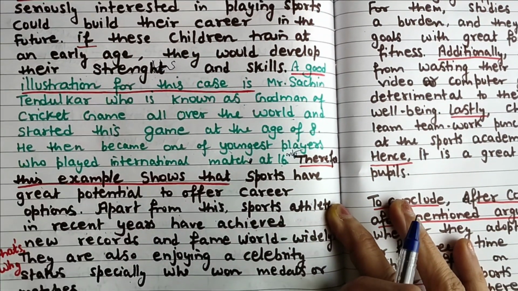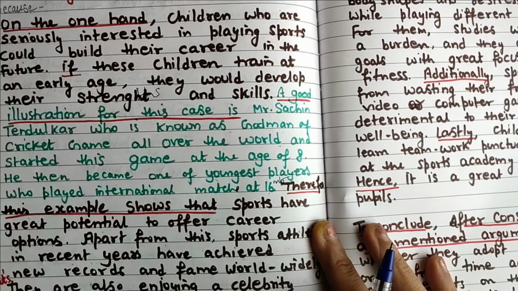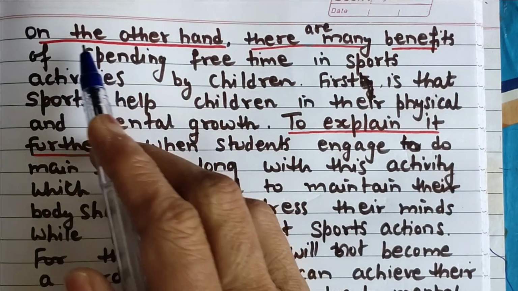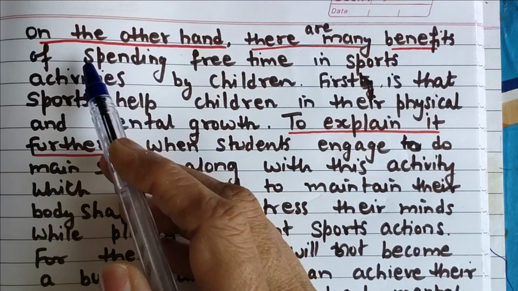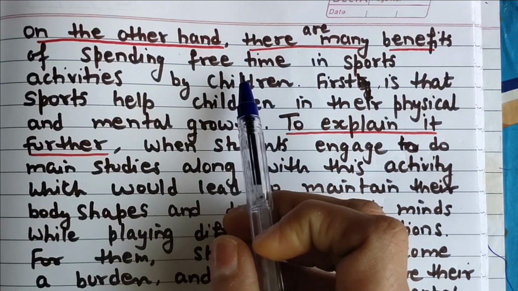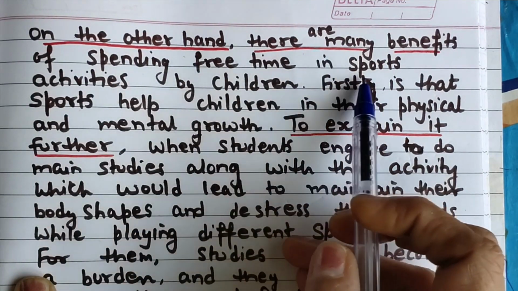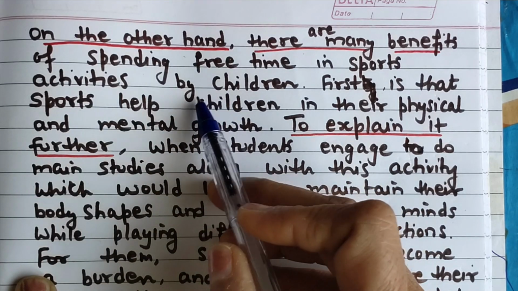Yeah, okay, you can write it. Now come to the second body paragraph. Now second body paragraph, on the other hand, there are many benefits. Now we are going to write about those who are playing in free time or leisure activity. There are many benefits of spending free time in sports activities by children.